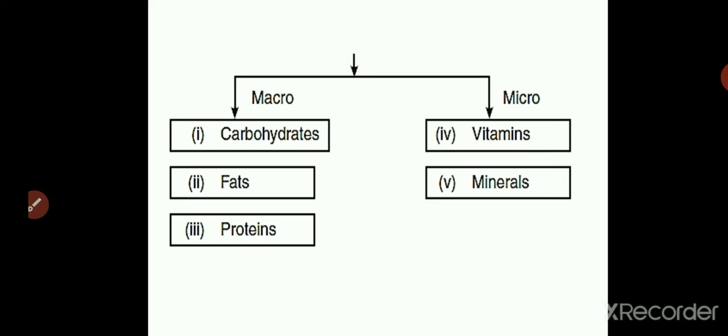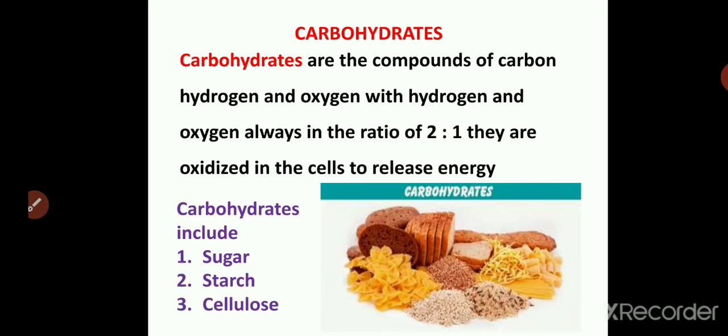So vitamins and minerals come under micronutrients. Now let us see one by one. But before going further, all these nutrients are classified into three main categories of food. Energy yielding food, that is the food compounds that provide energy. Carbohydrates and fats basically come under this category.